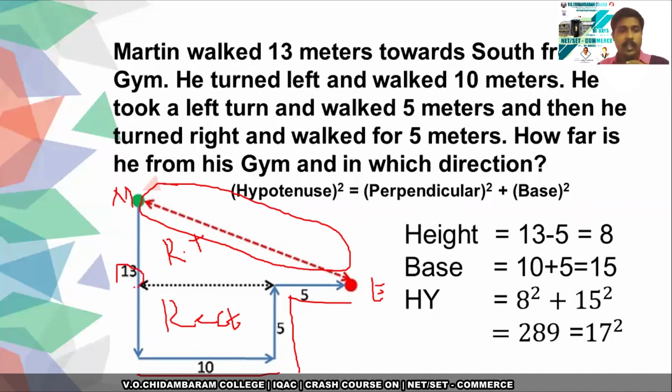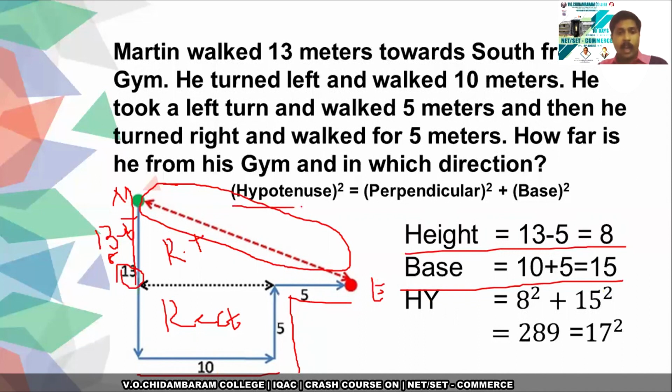The total is 13, but we are going to find a particular side of the right angle triangle, that is 13 minus 5, which is 8. So the height is 13 minus 5, 8. And what about the base? The base is nothing but here is 10 and 5. So the base is 10 plus 5, 15.